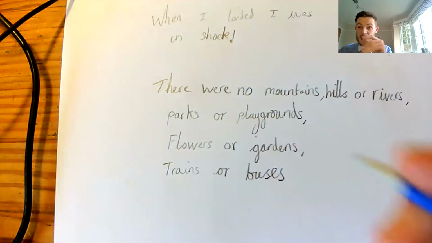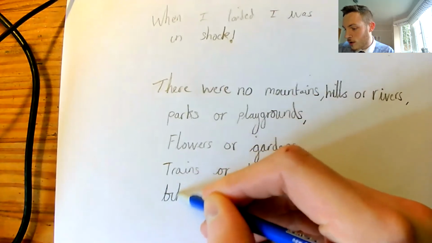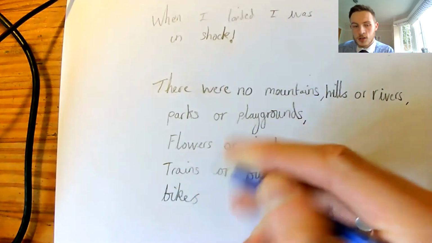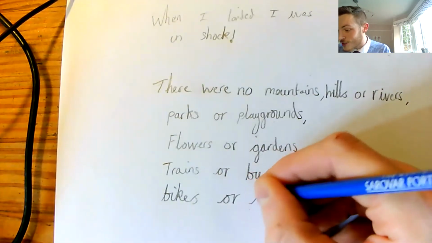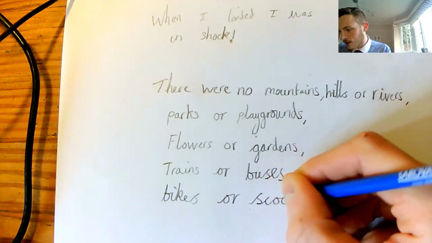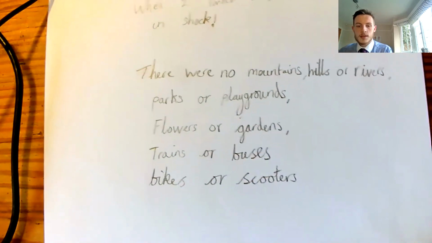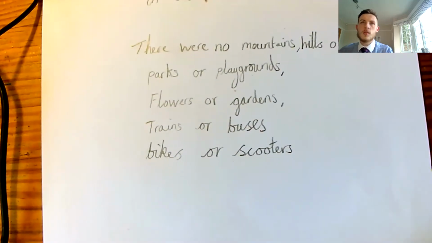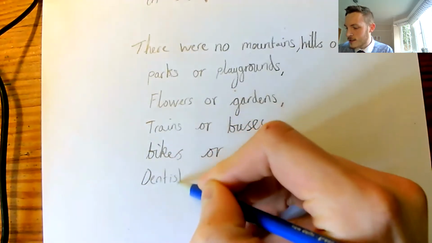And now I'm going to keep with the riding theme. I'm going to go with what I see some children coming to school on. Bikes. Or something else children coming to school on. Scooters. This is sounding like a strange planet. Look at all these things that are disappearing that aren't there. Now I'm going to change what I'm thinking about now. I'm not going to do something that's rideable. I'm going to change it to, ooh, dentists. Dentists.